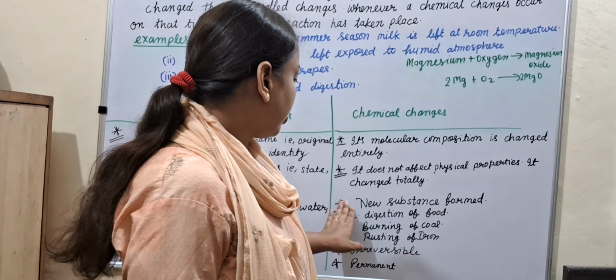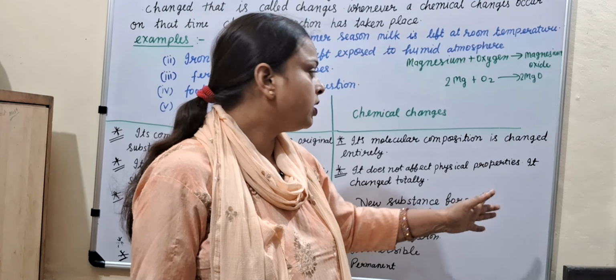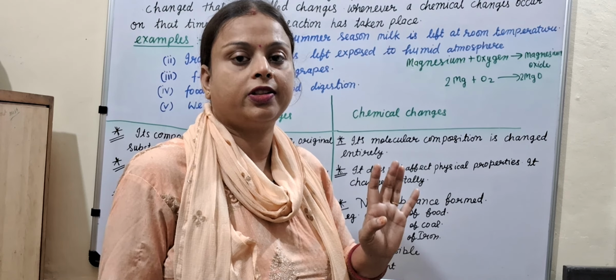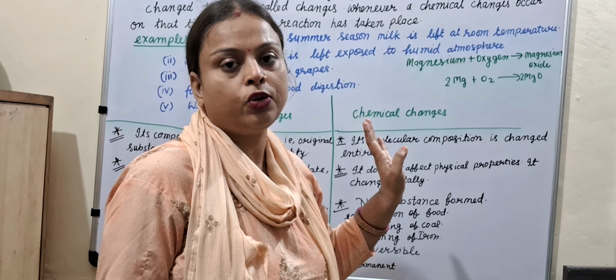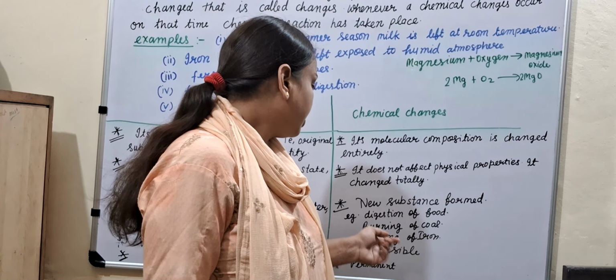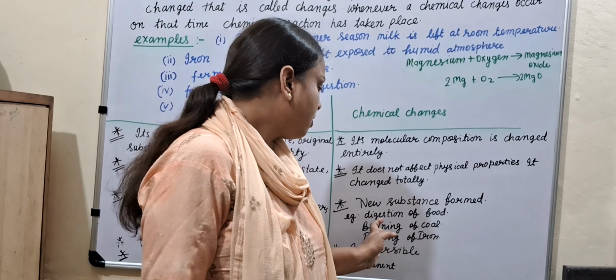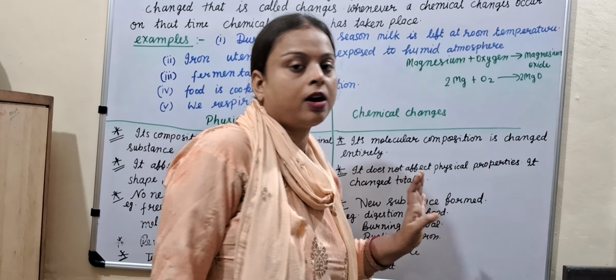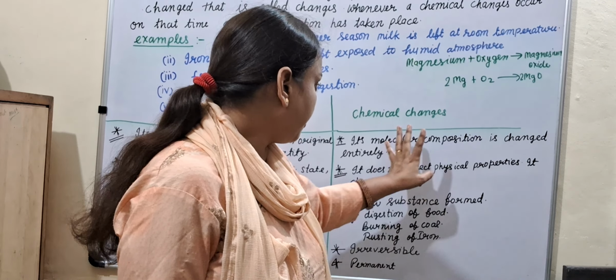Okay, now come on to the next point. New substance form. In chemical changes, a new substance is formed, but in physical changes, a new substance is not formed. Examples of new substance formation are digestion of food, burning of coal, and rusting of iron. These are examples of chemical changes.